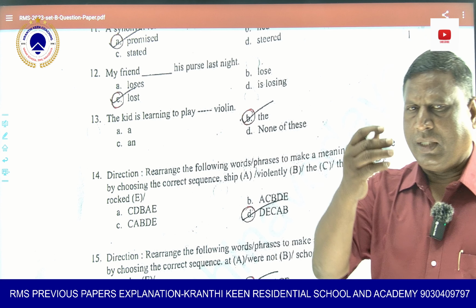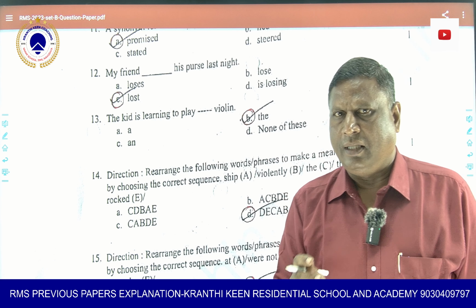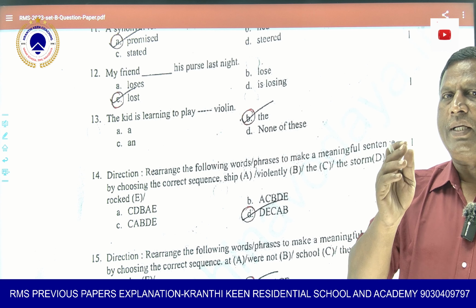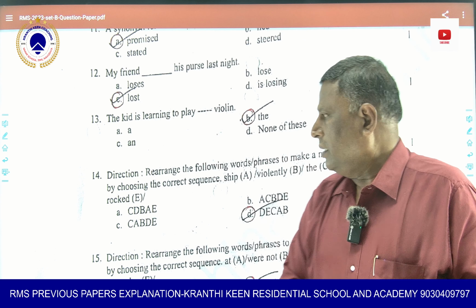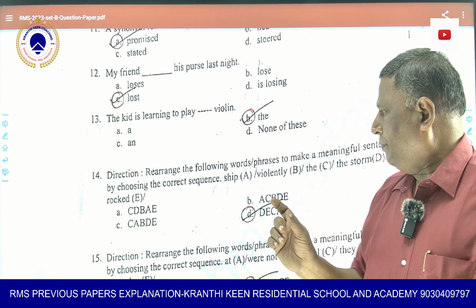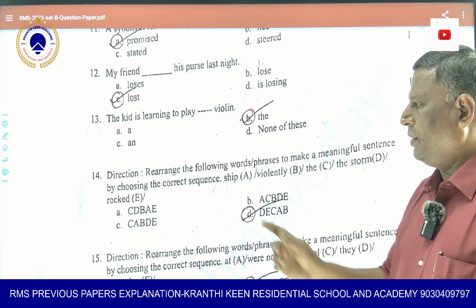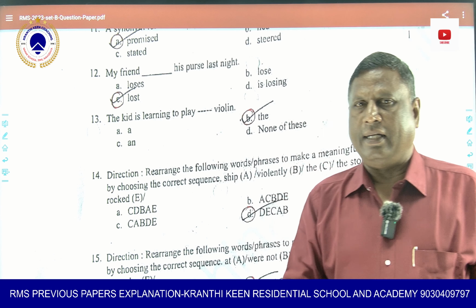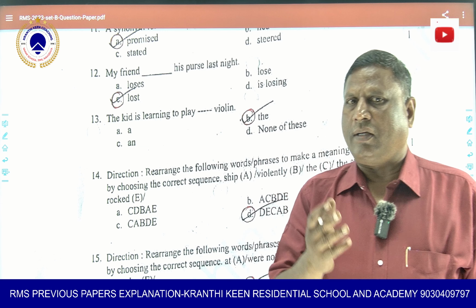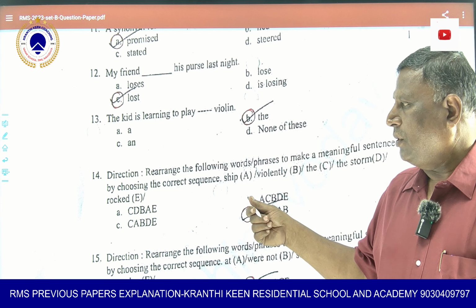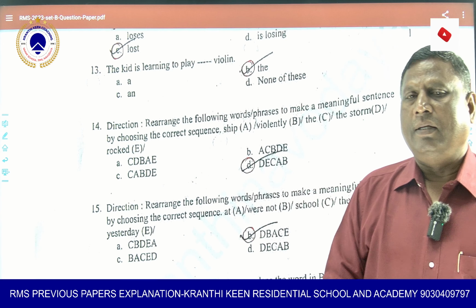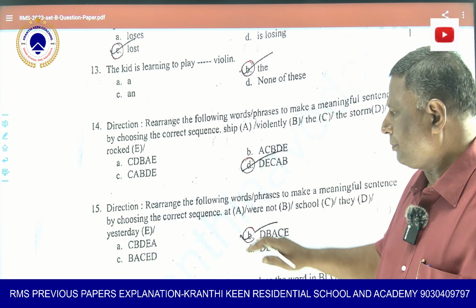Okay, if you are not able to understand, you can write it in rough paper. You can divide all the words separately. You write, and you can easily make the sentence. Supposing your ABCD is given, if you write ship first, violently next, then the storm, then robbed, in a sequence, then you can easily make out the correct sentence. Okay, this is also a very good way to find out the jumbled sentence and make it a proper sentence. If you follow that, it will be beneficial for you.